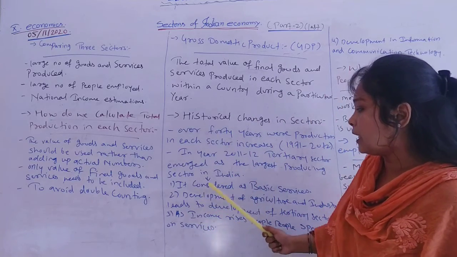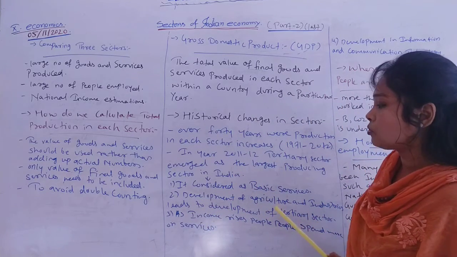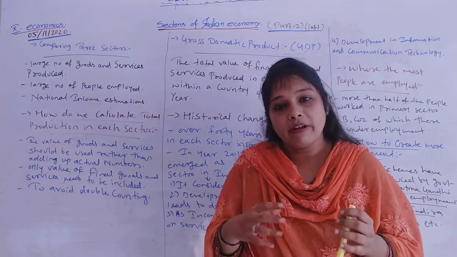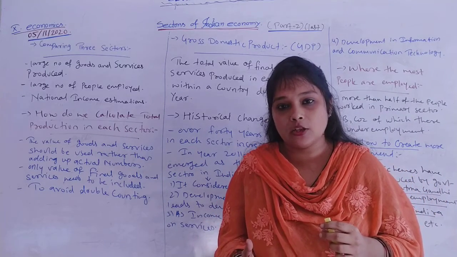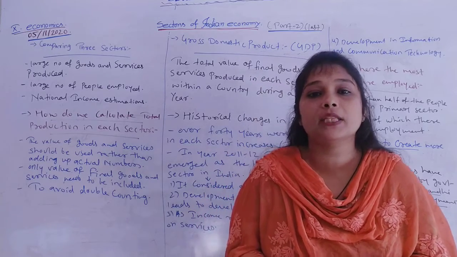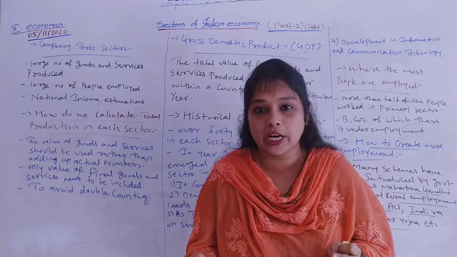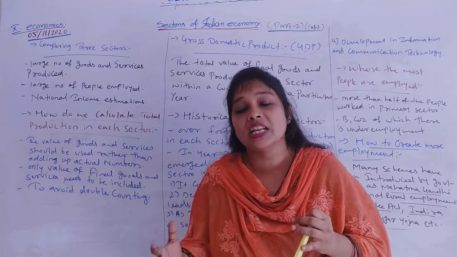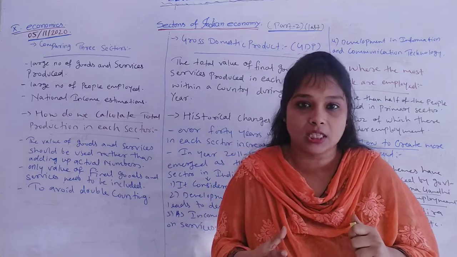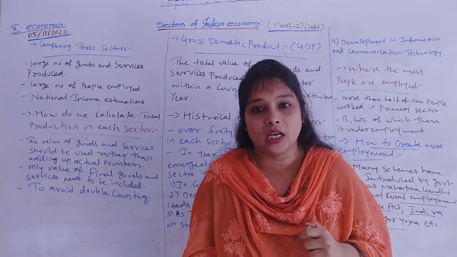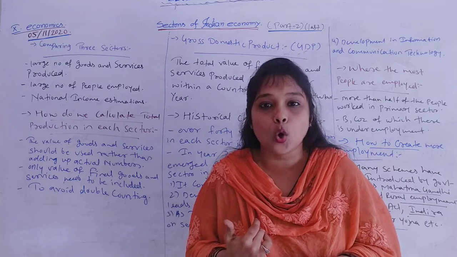The second reason is that development of agriculture and industry leads to development of the tertiary sector. As I have told you, the development of the tertiary sector depends upon the development of agriculture and industry, as agricultural and industrial activities require certain services, and those services can be provided by the tertiary sector, like banking services, loans and all.